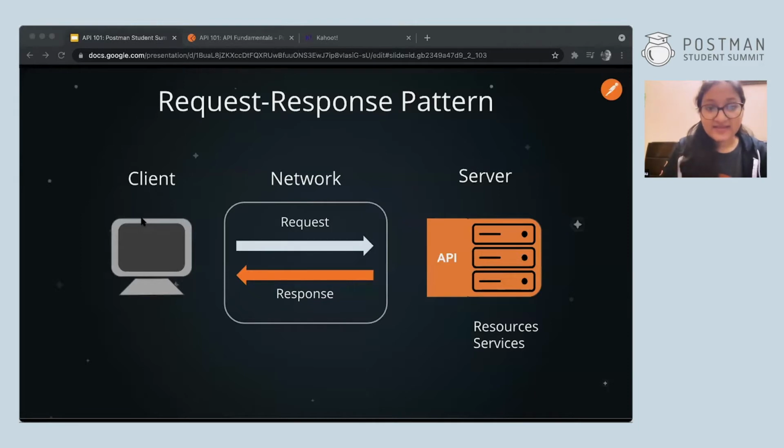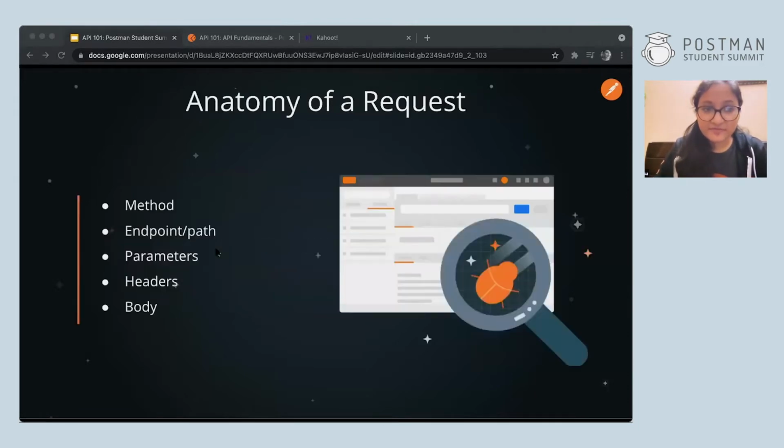Postman is a client that allows you to make requests and view responses from servers. Requests are how we communicate with an API. You need three things to make an API request: the method, the URL, and a path. These elements let the API know what kind of request you're making and where to send the request. We'll discuss each of them in detail and you'll get a better understanding of it in the hands-on.